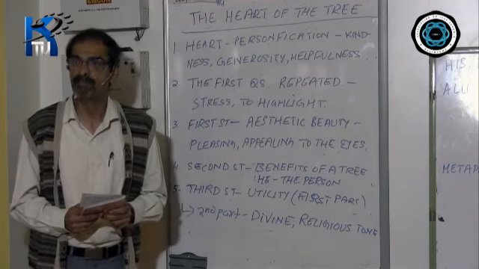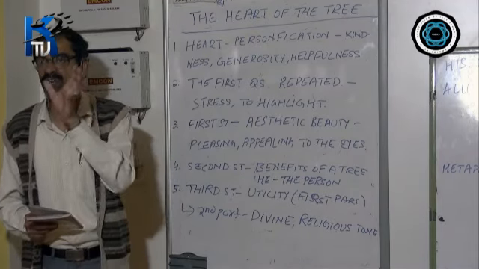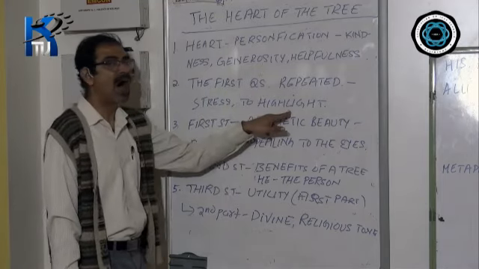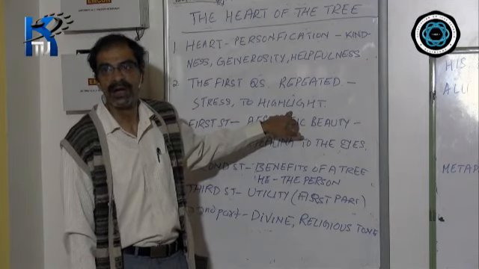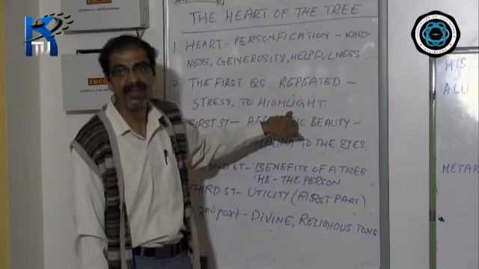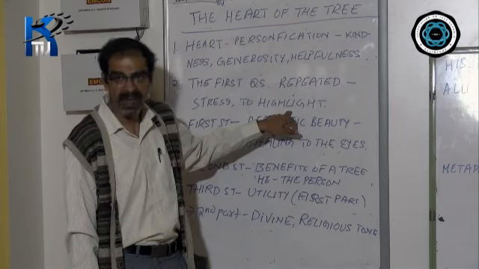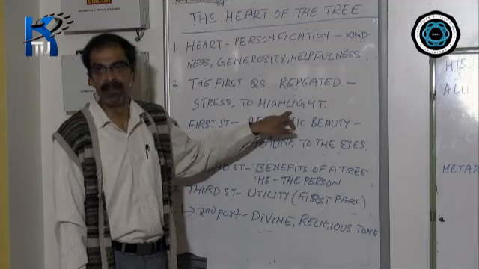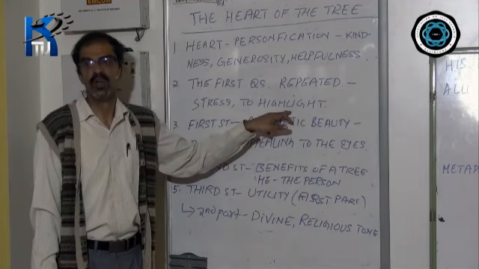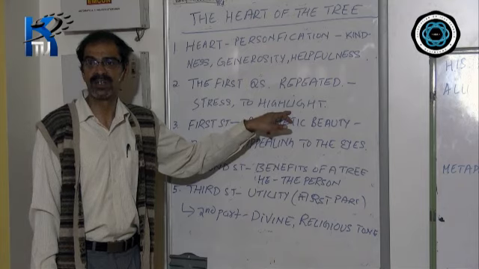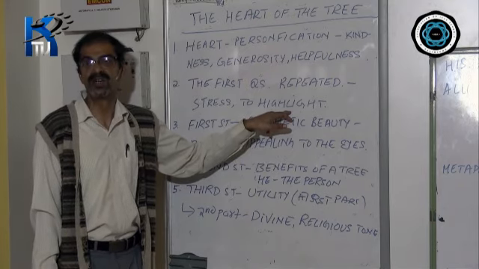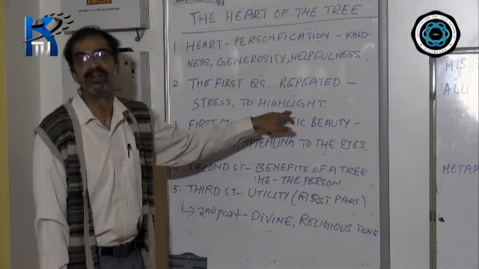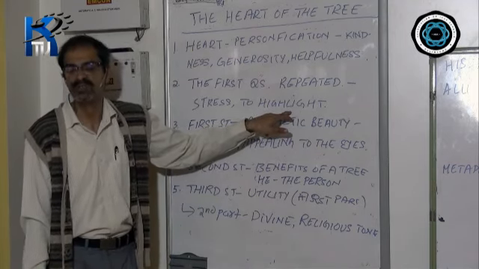When a poet repeats a word or a phrase or a stanza, it is to put stress and to highlight what the poet wants to convey through the poem. And therefore, this line has been repeated to remind the readers what a person does when he plants a tree? He helps in reaping the benefits that a tree gives to us.